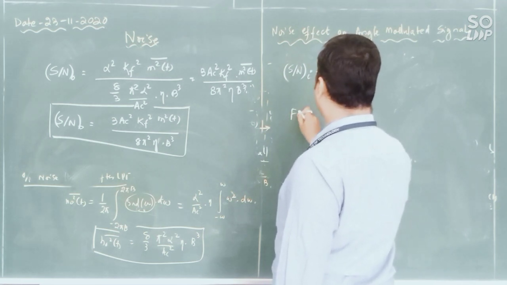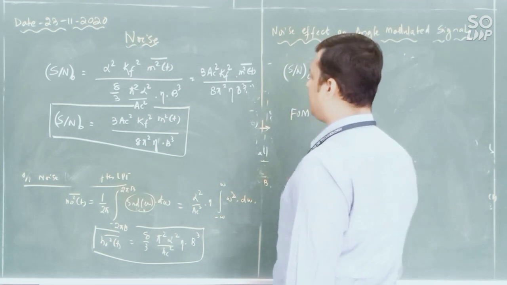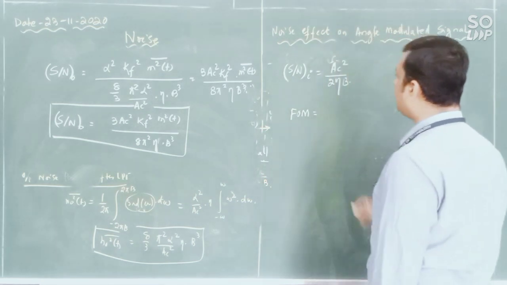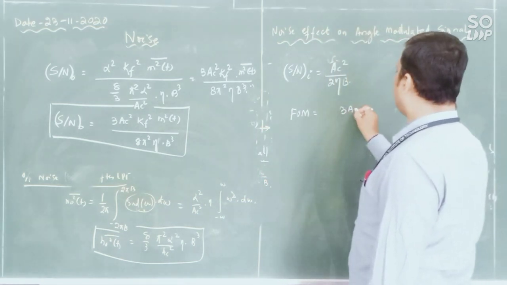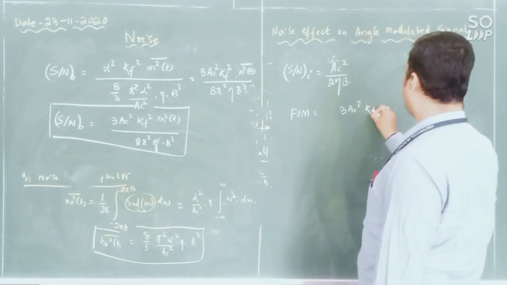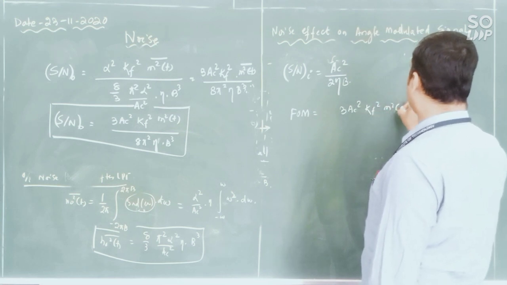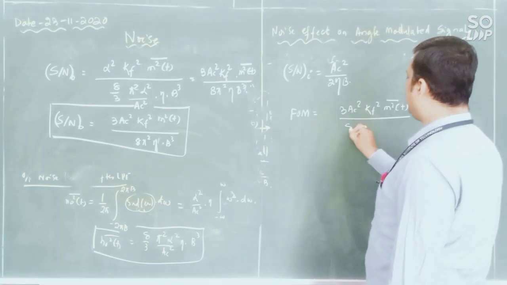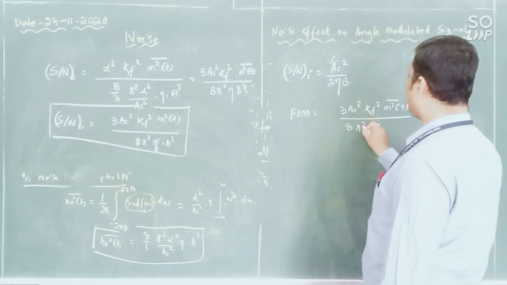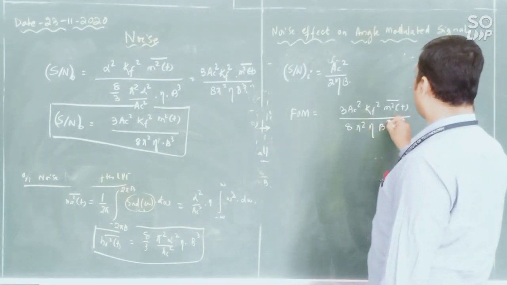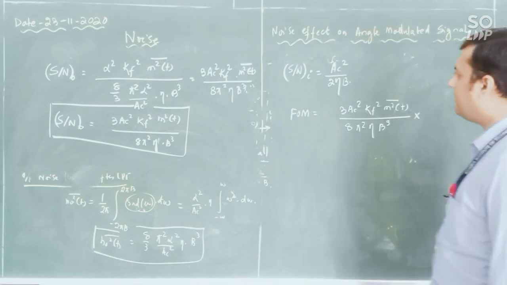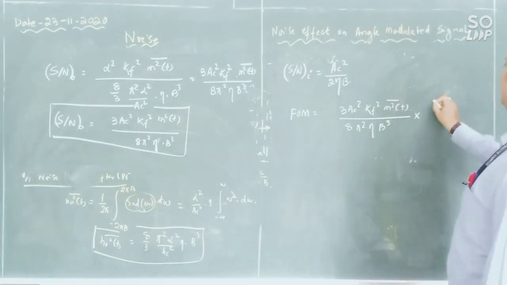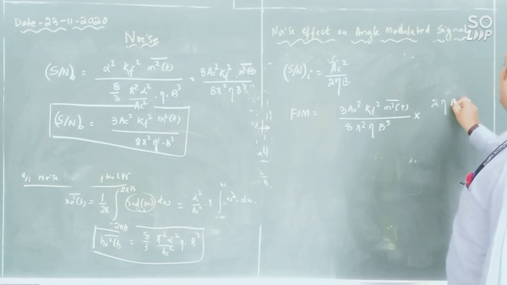So your figure of merit is 3 AC square kf square m square of t bar divided by 8 pi square eta into b cube, into, this is the denominator so it becomes the numerator, divided by AC square.